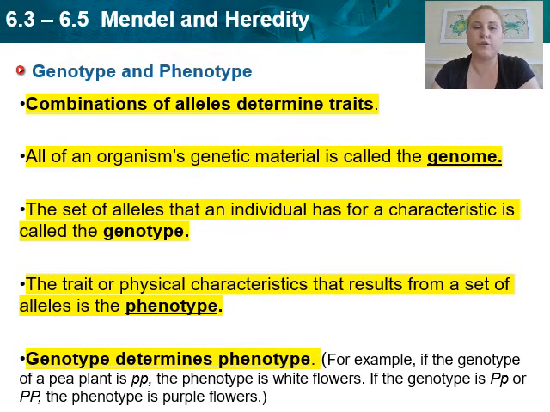So, for example, if we have the genotype of little p, little p, the phenotype of the plant is white flowers. If the genotype is big P, big P, the phenotype or the physical characteristic is that it is purple. Okay, if you have a big P and a little p, guess what? That big P is dominant, so it basically blocks out that little p, so the flower would be purple.